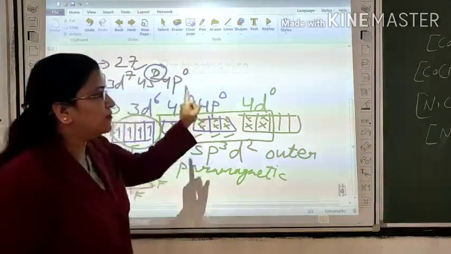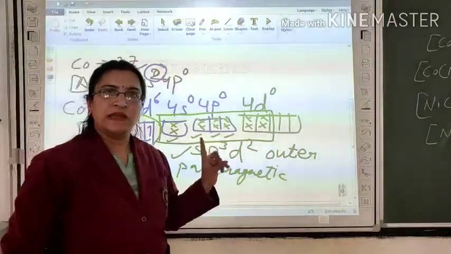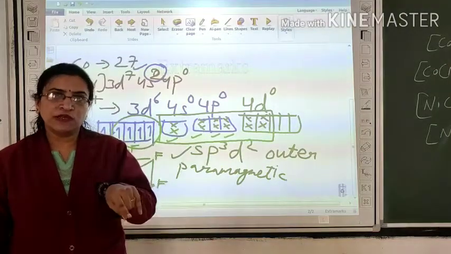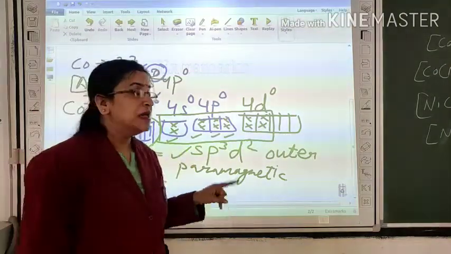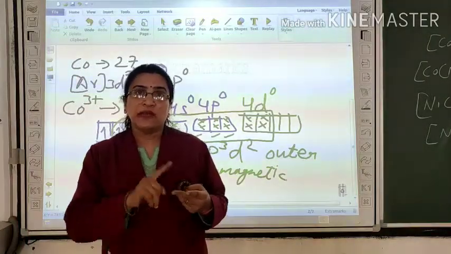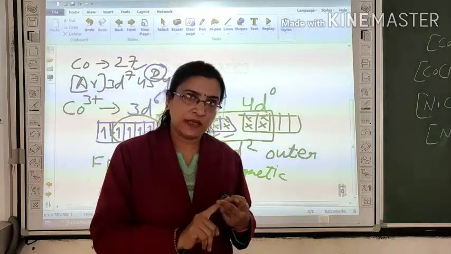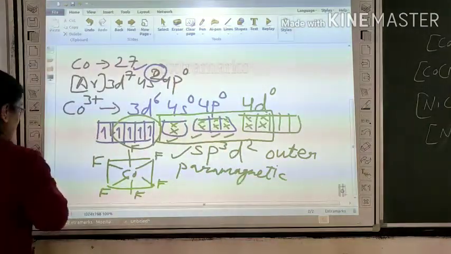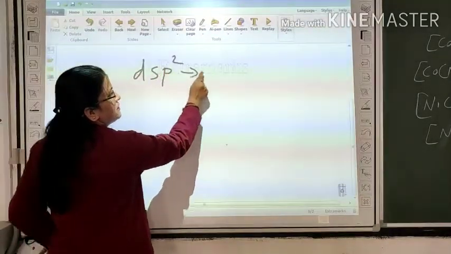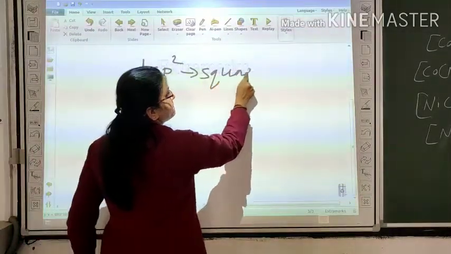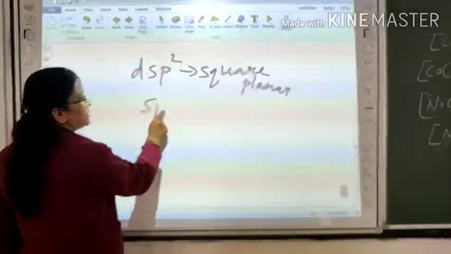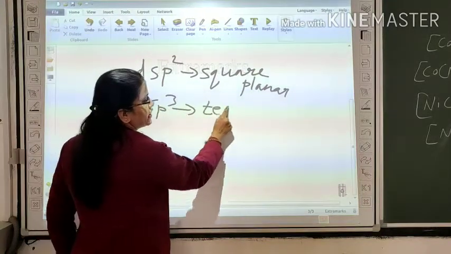So in this way, we come to know that if the central metal ion has coordination number 6, it shows 2 types of hybridization, d2sp3 or sp3d2. Similarly, if the coordination number is 4, it shows 2 types of hybridization, dsp2 and sp3. For dsp2, its shape is square planar. For sp3, its shape is tetrahedral.